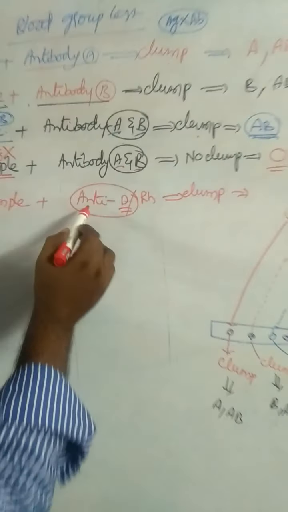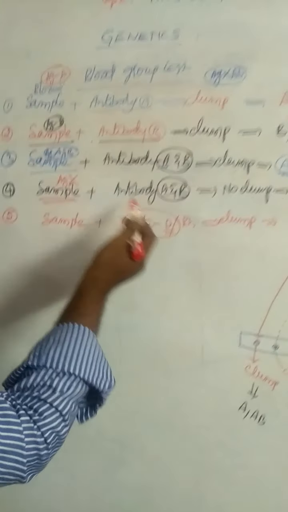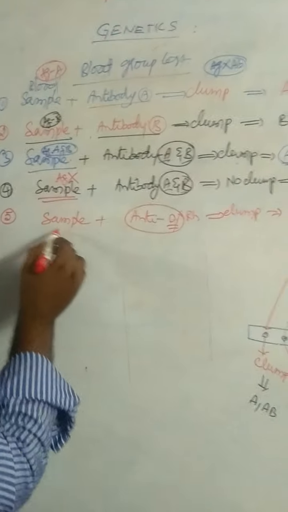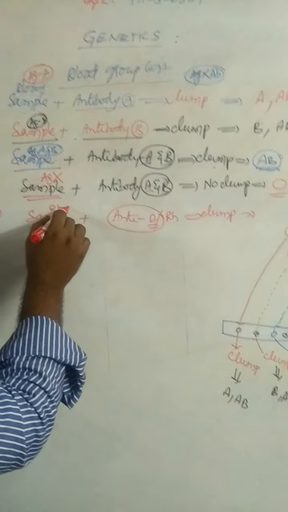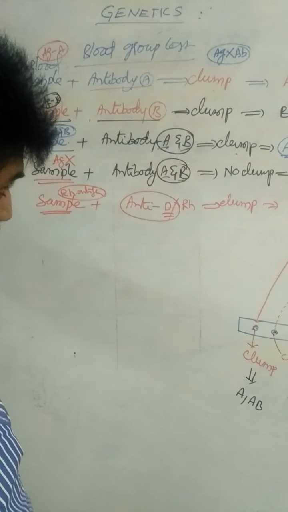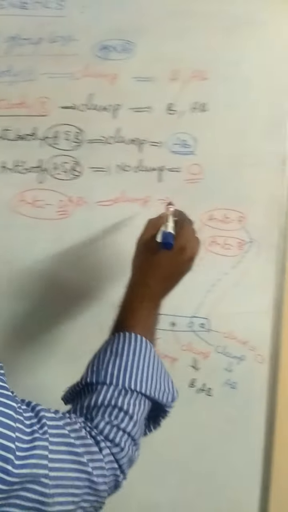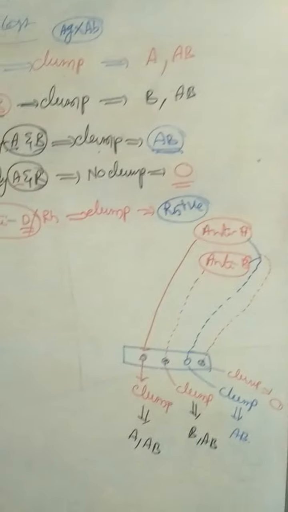So, if anti-D antibody or RH antibody is added to the sample and it gives clump, that means this sample contains RH antigen. If the RH antigen is present, that is RH positive. This blood group is called RH positive.